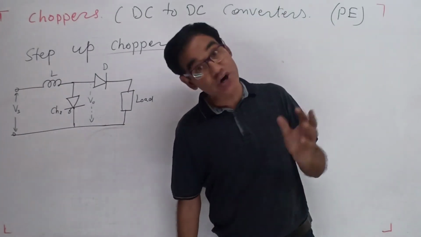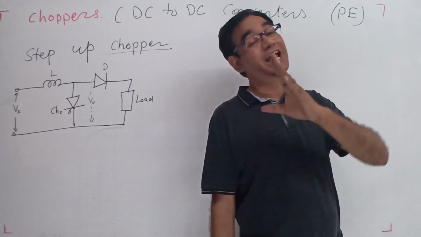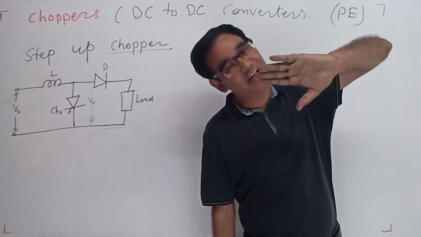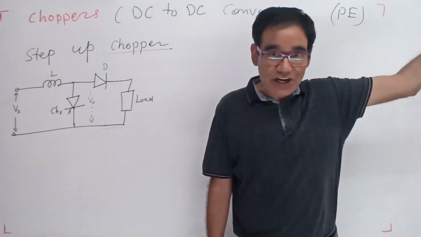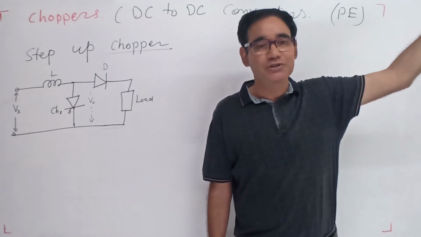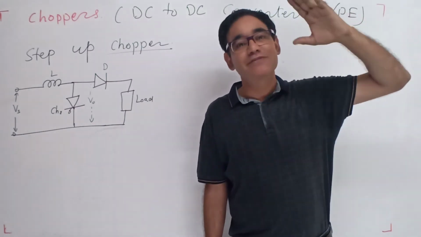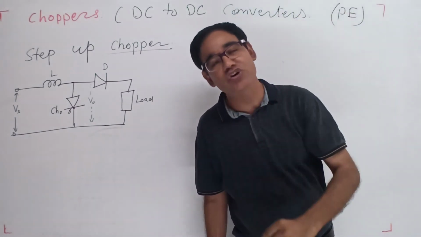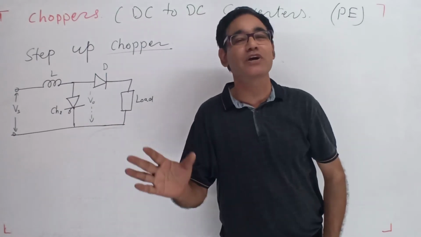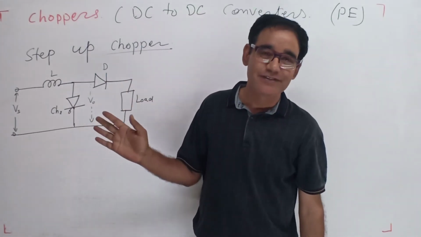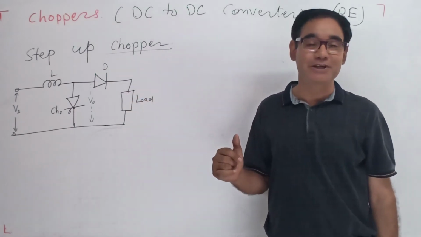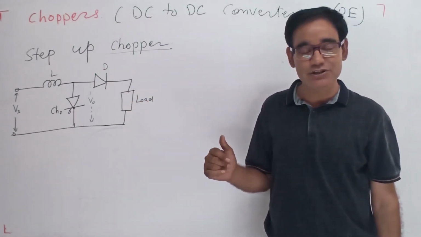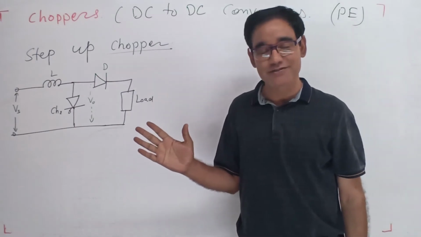Okay. How should it work? This is a step-up chopper, meaning the output voltage is higher than the input voltage. How is it possible in DC? It is not possible with the help of conventional controlling devices. Before power electronics it was not possible. It became possible after power electronics came into the picture. Otherwise, DC voltage cannot be increased.